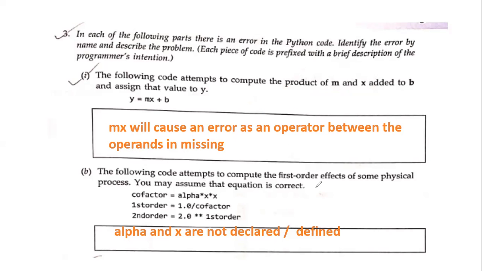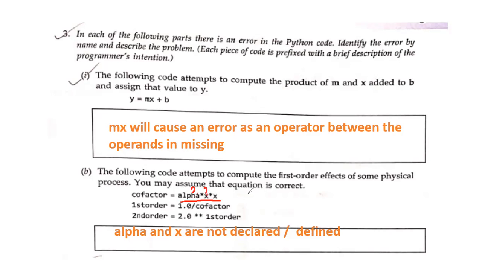The following code attempts to compute the first order effects of some physical process. You will think, ma'am, I don't know what this is. It is all alien and French to me. Yes, but as a programmer, you have to be ready to understand all pieces of code. And you are lucky to have only three pieces of code to understand. Let's just see what they're trying to do. Over here, we are saying cofactor equals alpha into X and X. The error is right here. We don't even need to go further. What is alpha?